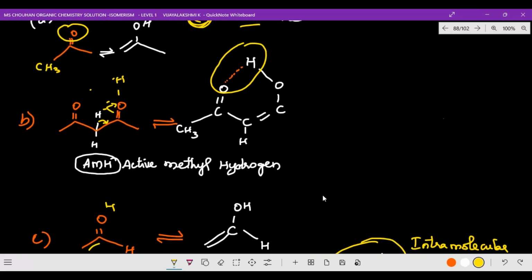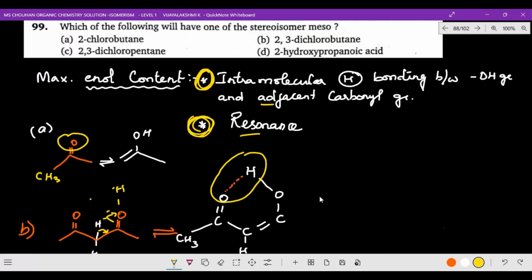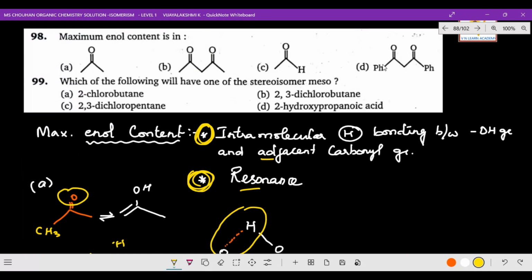So that means which is the maximum enol content, option D only is the maximum enol content. Why? Both things are available. Intramolecular hydrogen bonding is also available. This point is intramolecular hydrogen bonding, that point here it forms. This is active methylene group. Active methylene hydrogen will be available.